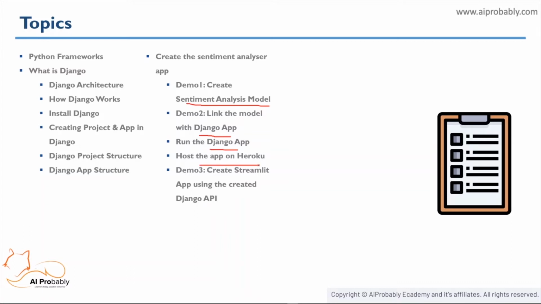One thing about this particular module is that by the end of the module, you guys will be able to host your apps on Heroku. So they are actually deployable and not only accessible by your local machine. After that, we'll be creating the Streamlit front-end web app for the same Django API, which we will be creating for our sentiment analysis model.